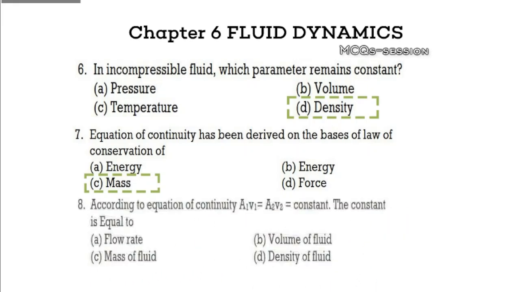Question 8. In the equation of continuity, the product of area and velocity is constant. This constant is equal to: A. Flow rate, B. Volume of fluid, C. Mass of fluid, D. Density of fluid. Pause to consider your answer. The correct answer is flow rate. The equation of continuity describes how the amount of fluid passing through a tube remains constant over time.